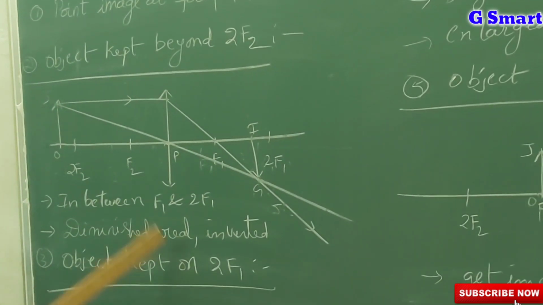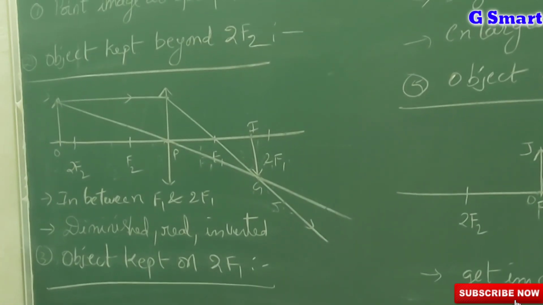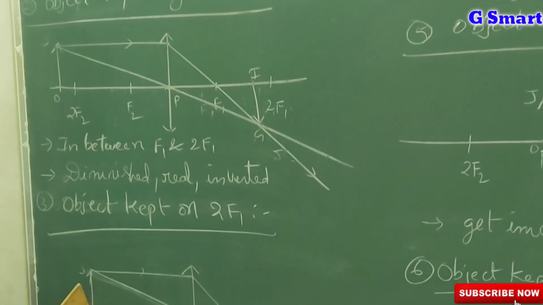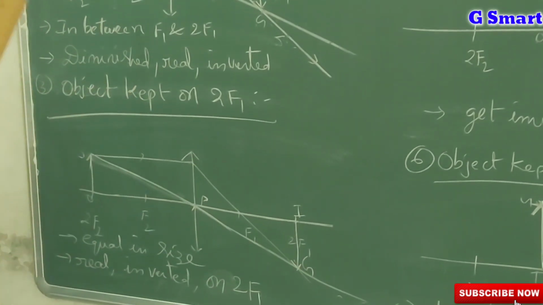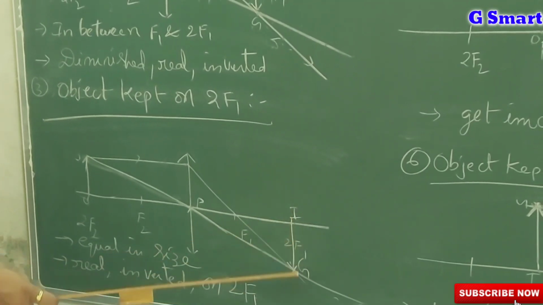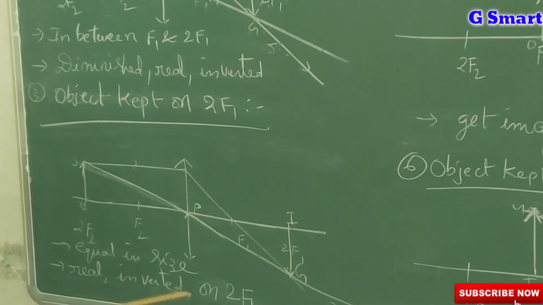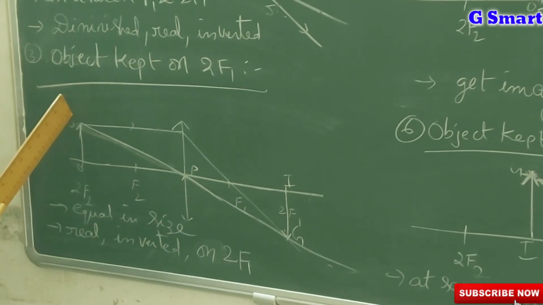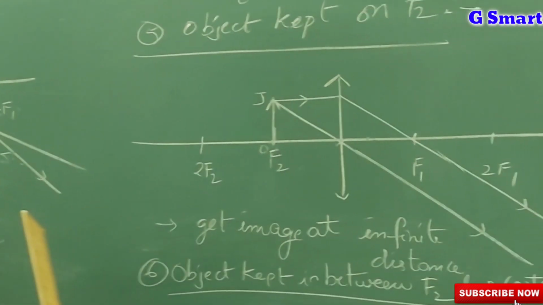When we keep the object on 2f2, you will get the image at 2f1. What does it mean? You will get the same size of image, an inverted, real image on 2f1. Real, inverted on 2f1, equal in size. However much the object size is, you will get the same size of image on 2f1.